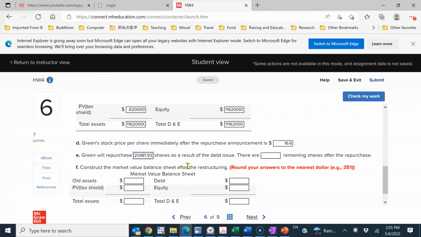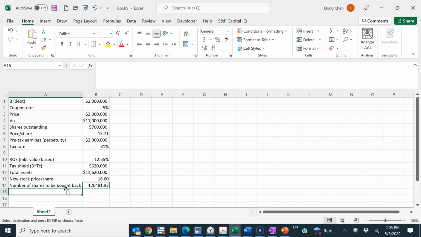We purchase how many shares? This fractional number of shares doesn't matter. Even though in reality this may not happen, we just put this number as required because we need to keep two decimal places. And hence, how many shares are remaining after the repurchase of this many shares?